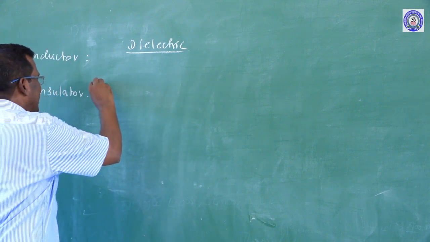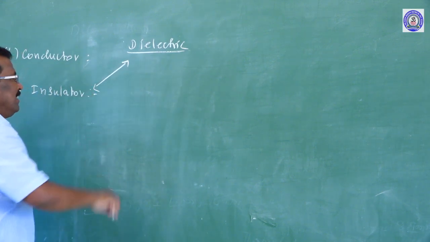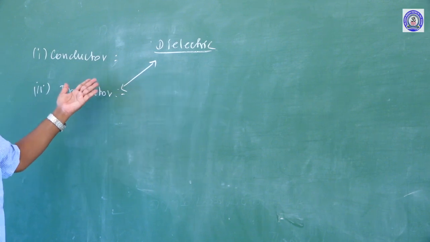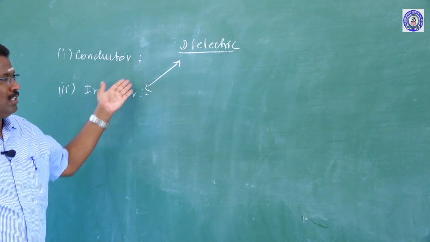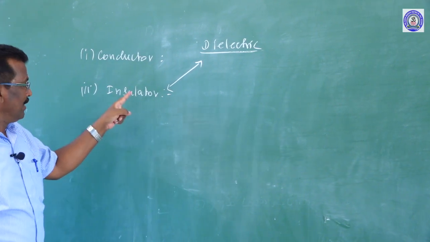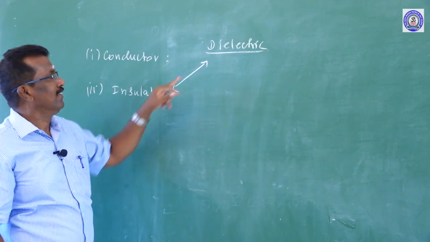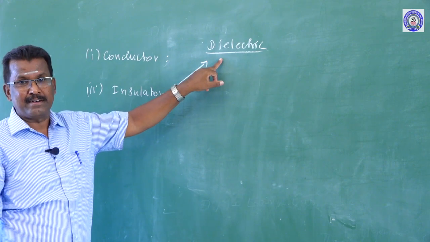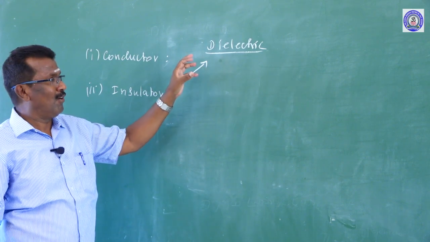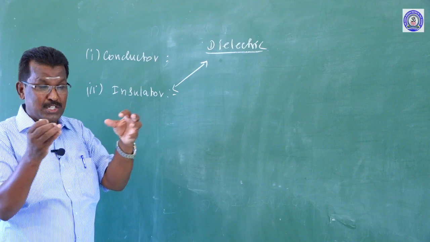So, that is the small difference between an insulator and a dielectric. A dielectric is nothing but an insulator; both do not conduct electricity. Dielectrics also do not contain free electrons, since all the electrons are bound to the nucleus.